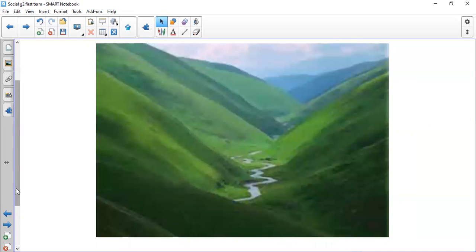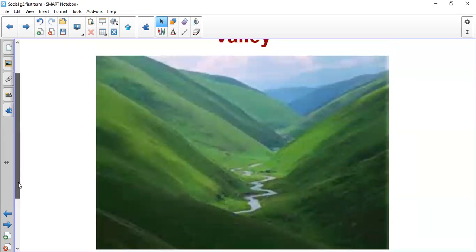What is a valley? Valley, lowland, between mountains or hills. So the first landform, we said landforms, different shapes.